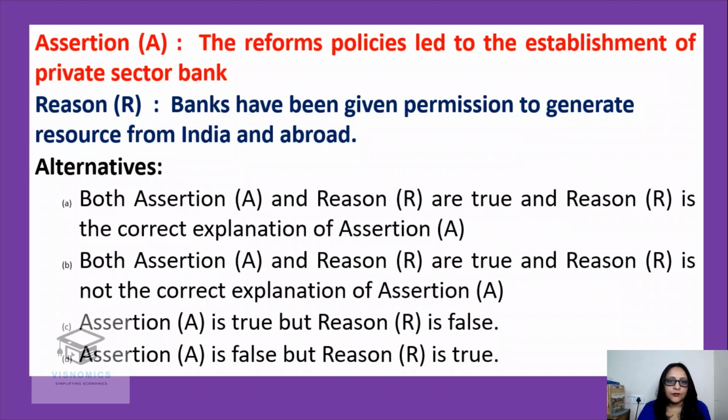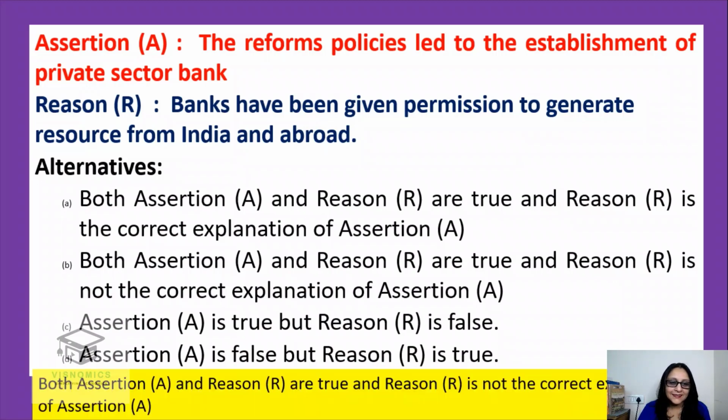Next one. The reform policies led to the establishment of private sector banks. Did it happen? Is it true? And if true, so banks have been given permission to generate resource from India and abroad. Okay, so I'm getting most of the answers as B. That both assertion and reason are true, and reason is not the correct explanation of A.